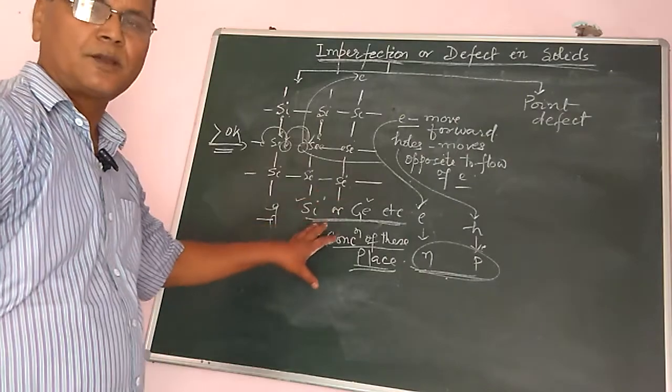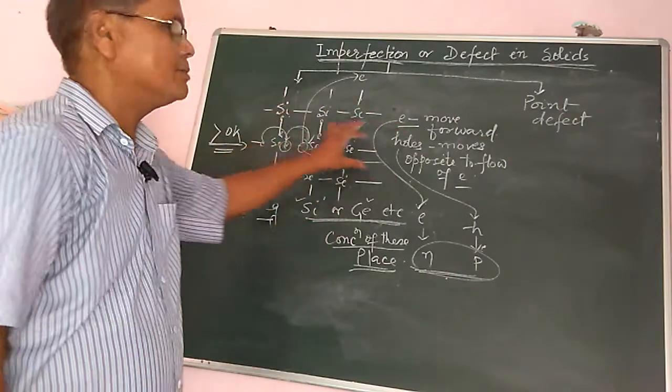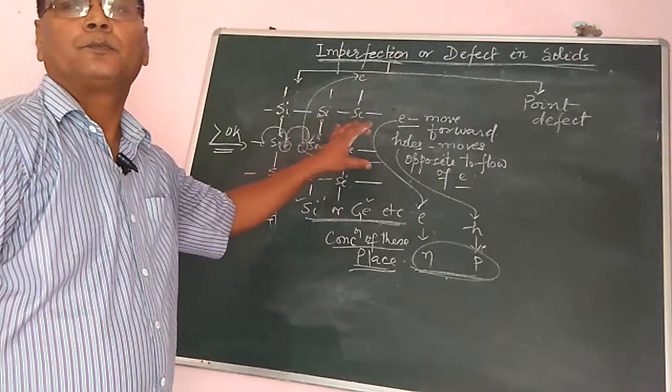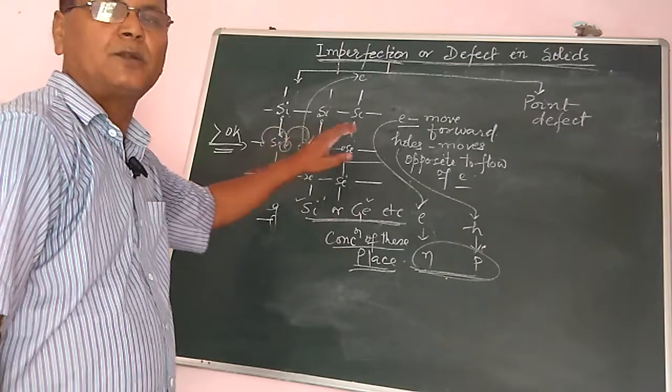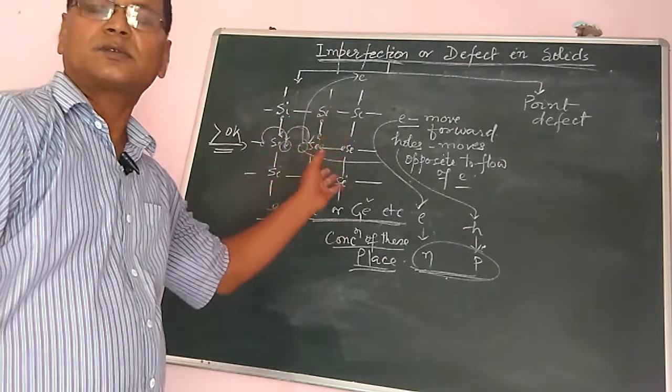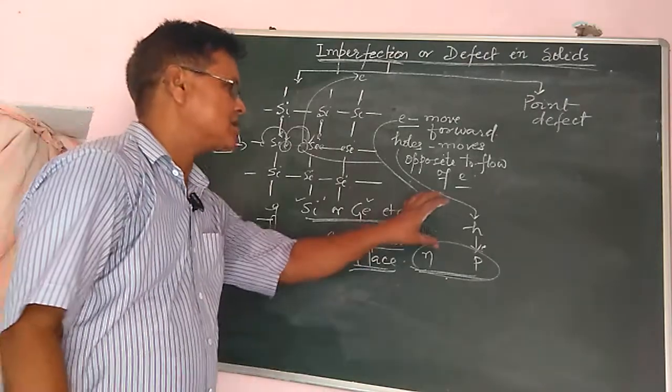What would be its consequence? It becomes a conductor, because it creates a hole, and the movement of holes and electrons are opposite to each other. That movement of electrons causes conductivity.